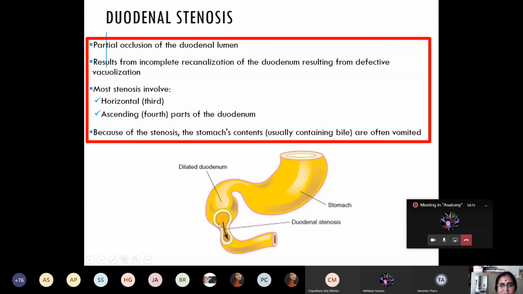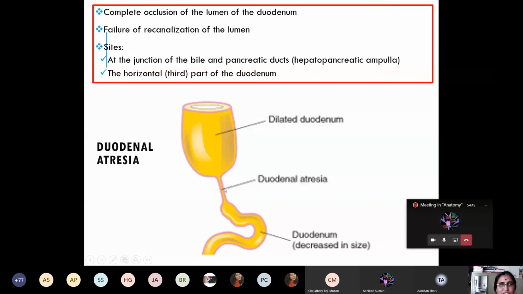Okay. And if there is duodenal stenosis, as the duodenum also receives the hepatopancreatic ampulla, meaning the union of the common bile duct with the pancreatic duct, there will be vomiting. The vomiting will consist of bile. So this is known as bilious vomiting. So in the stenosis of the duodenum, the stomach contents, usually containing bile, are often vomited by the infant after birth.